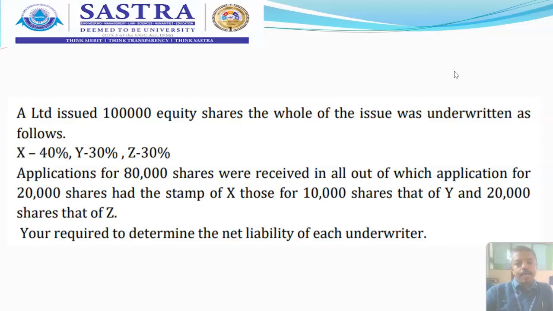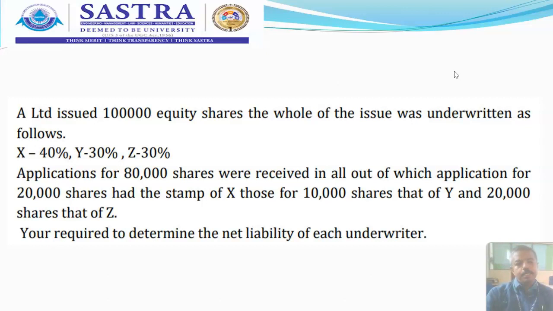Now we got the balance. That is 40,000 minus 12,000, you get 28,000. 30,000 minus 9,000, you get 21,000. Then for Z, similarly, 30,000 minus 9,000, you get 21,000. Simultaneously do the same thing in the total column. 1 lakh shares minus 30,000 shares, and we got 70,000 shares. So likewise, you may calculate all these things and carry out the balance.